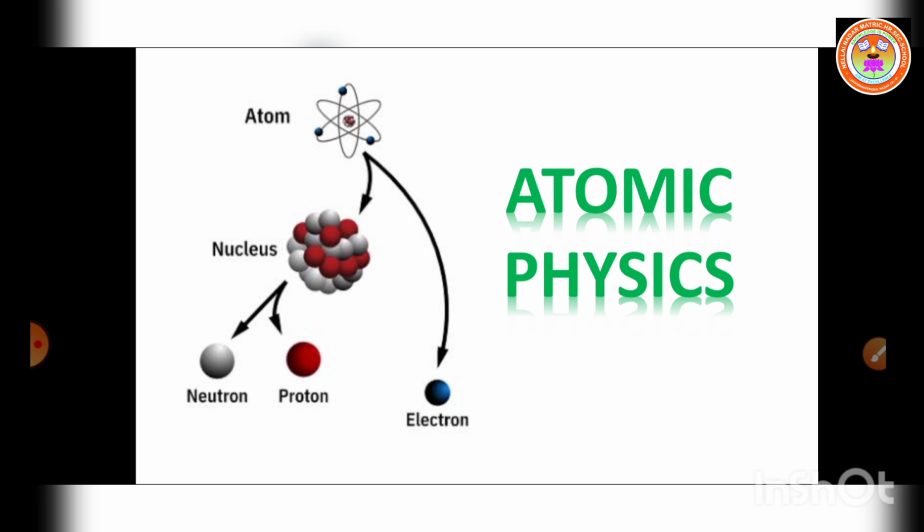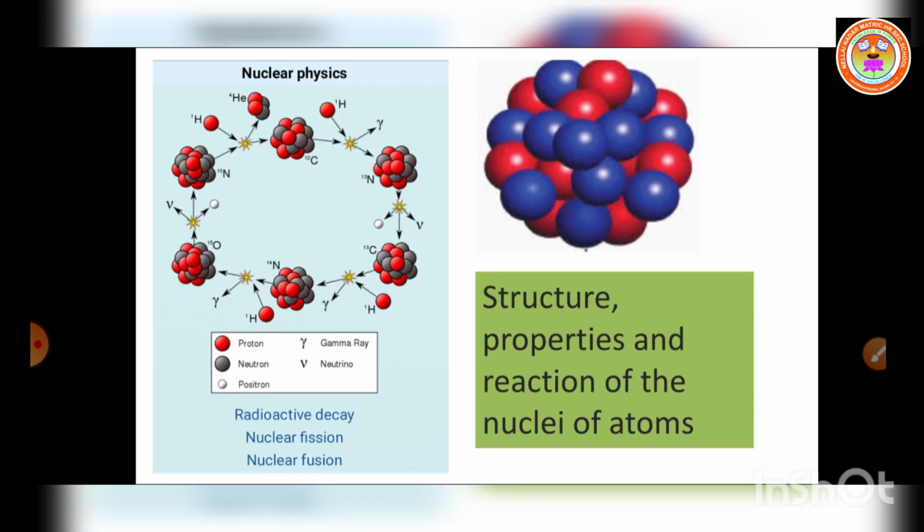And the second one, atomic physics, the branch of physics which deals with the structure and properties of the atom. Already you know the atom consists of three subatomic particles, that is neutron, proton and electrons. It is explained in atomic physics. Next one is nuclear physics, which deals with the structure, properties and reaction of the nuclei of atoms.